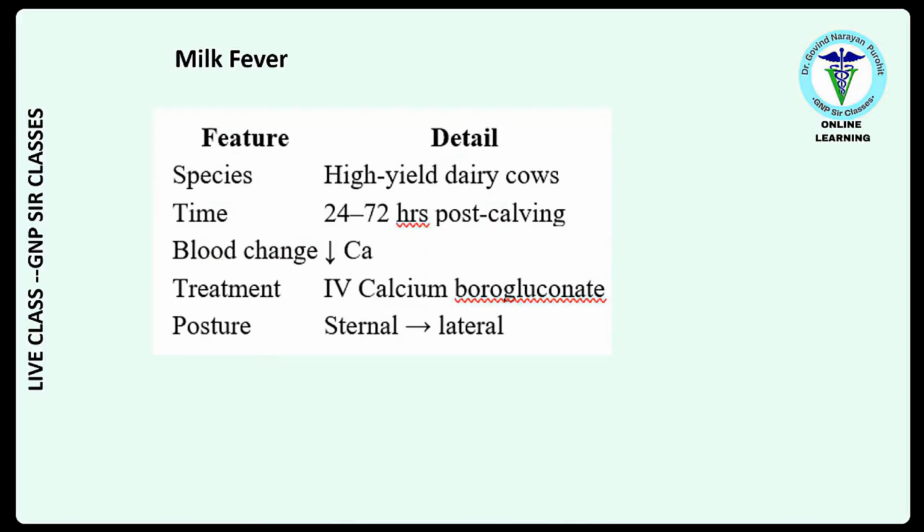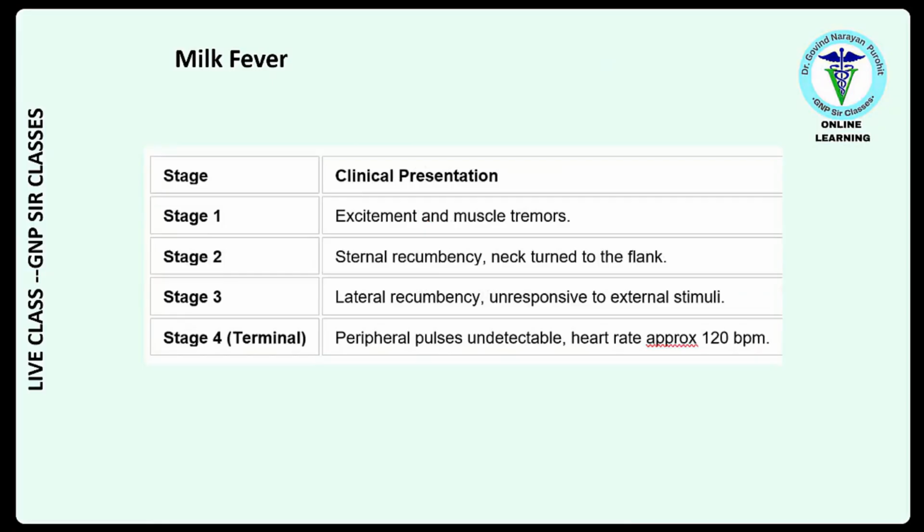Now we come to the real points, the points where MCQs are asked. The species: high yield dairy cows. Time: 24 to 72 hours post calving. Blood change: decreased calcium. Treatment: intravenous calcium borogluconate. Posture: sternal to lateral. These are the stages of milk fever which are frequently asked in MCQs.